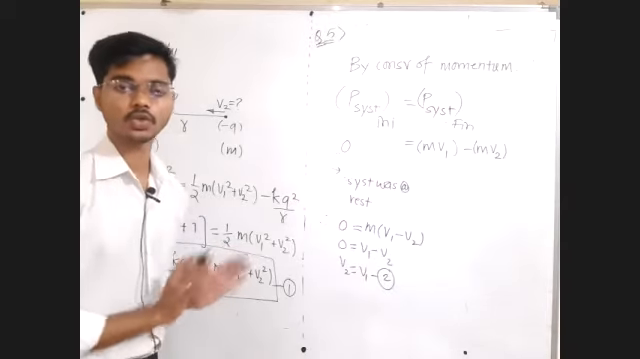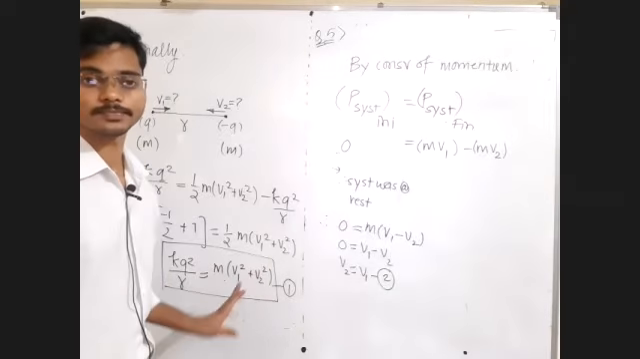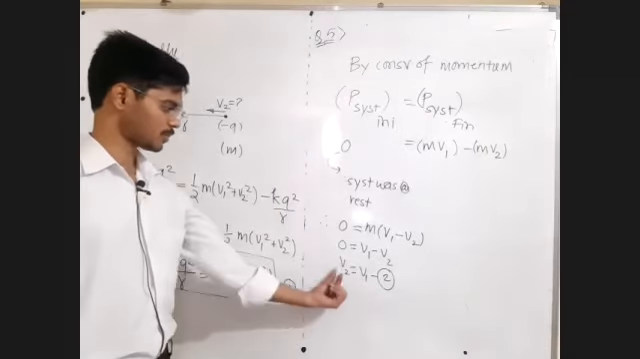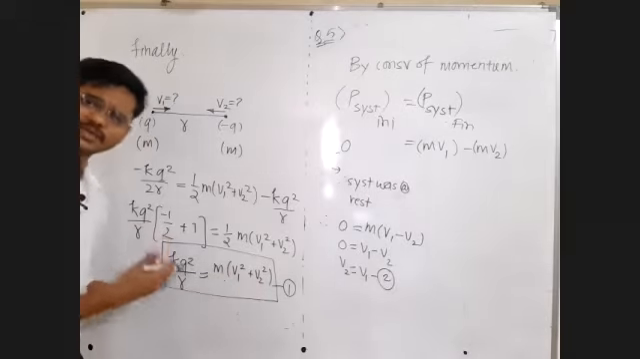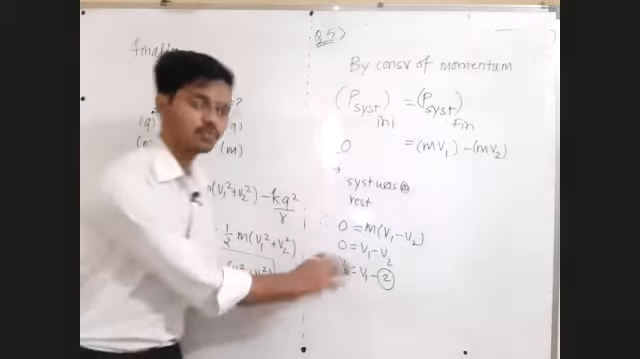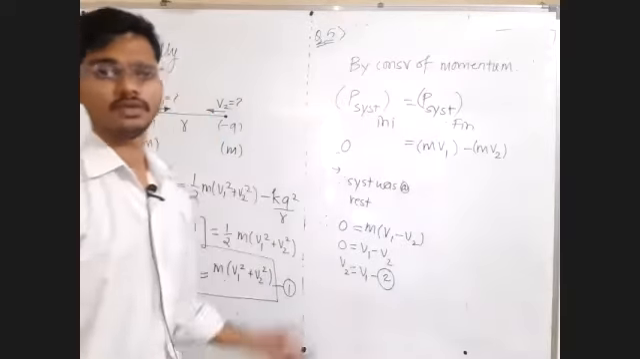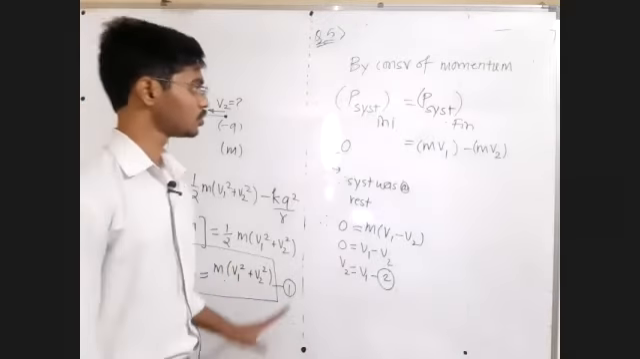Reply to me in the chat box, yes or no. Will you do this? Just replace V2 as V1. Find out V1. Whatever the value of V1 is, the same value V2 will be having. Okay, that you shall do.